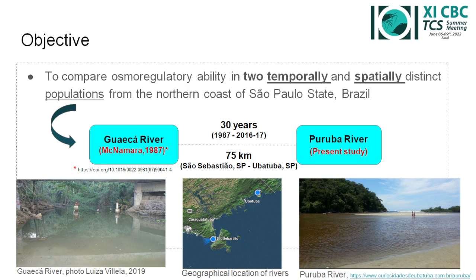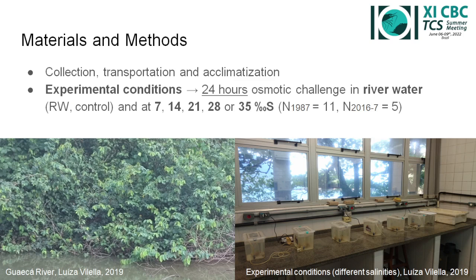My objective was to compare the osmoregulatory capacity in two temporally and spatially distinct populations from the northern coast of São Paulo State, Brazil. We compared data from the Guaicá River population in São Sebastião, generated by McNamara in 1987, with data from the Puruba River population in Ubatuba, generated in 2016 and 2017.